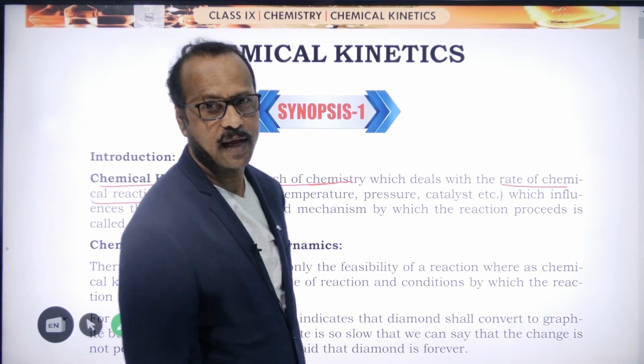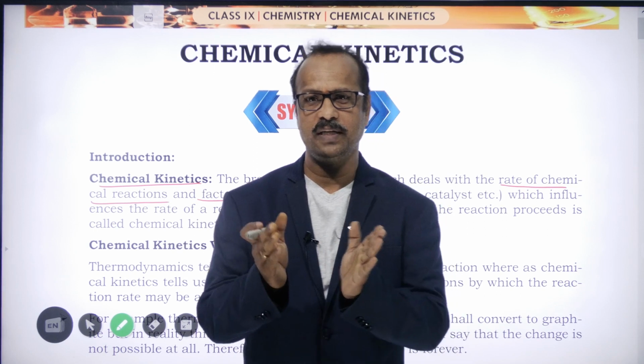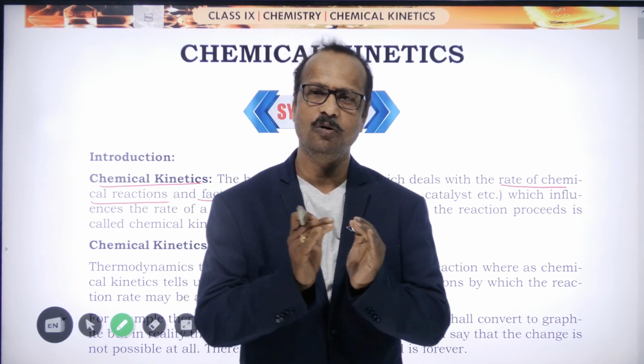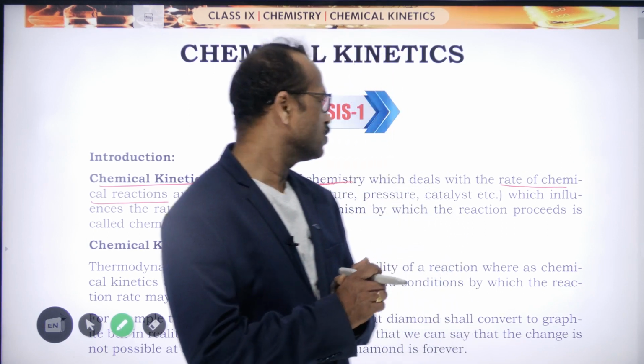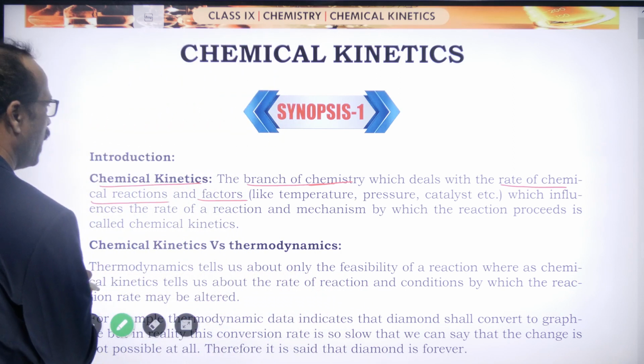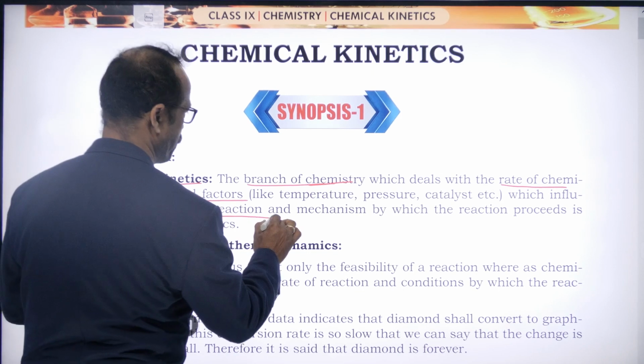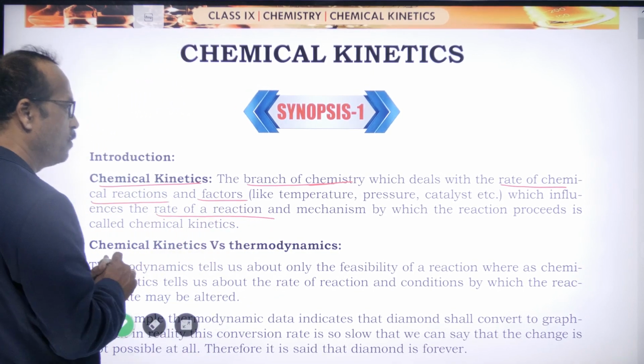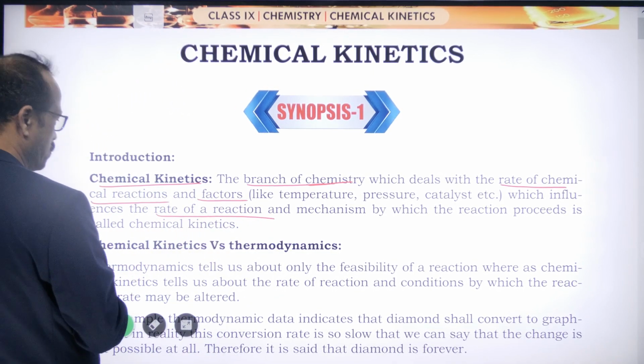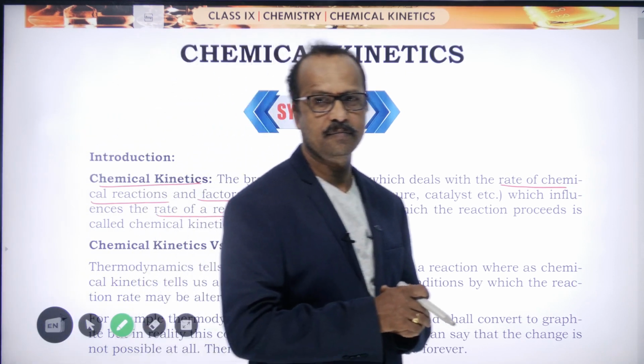Rate of chemical reactions means how fast or how slow the reaction takes place, the factors which influence the rate of reaction, and the mechanism by which the reaction proceeds.